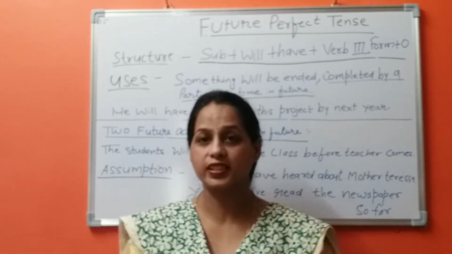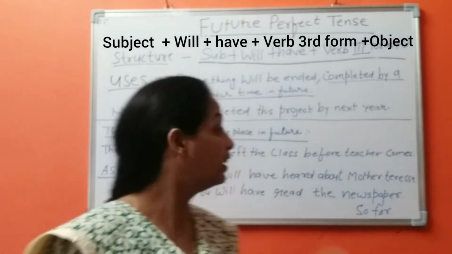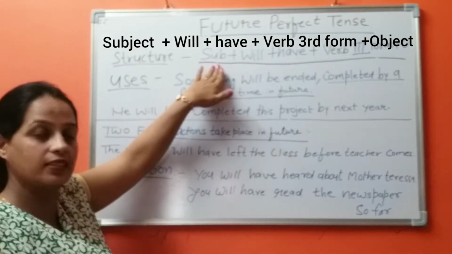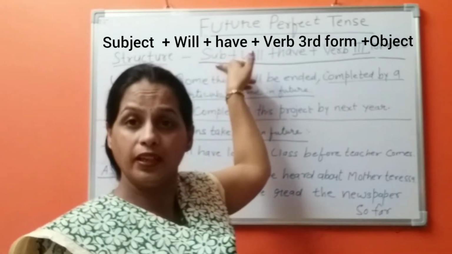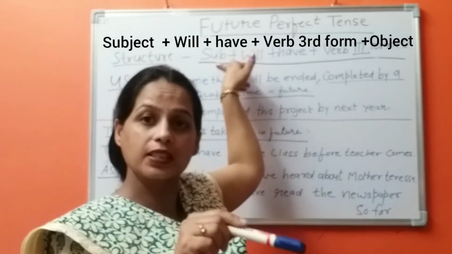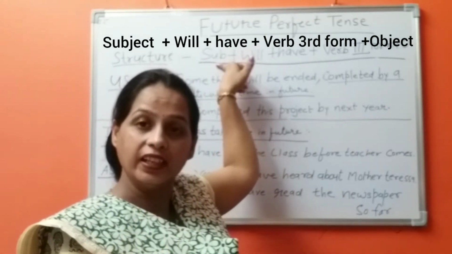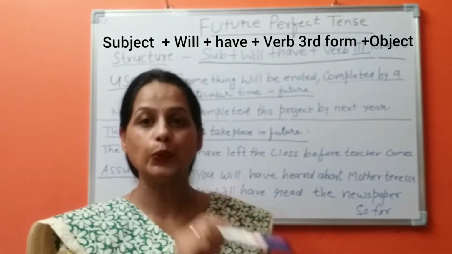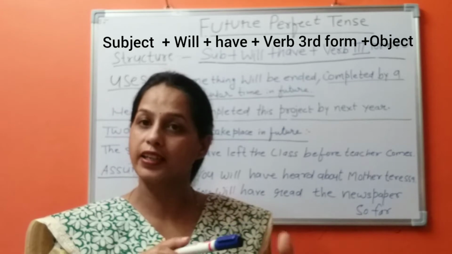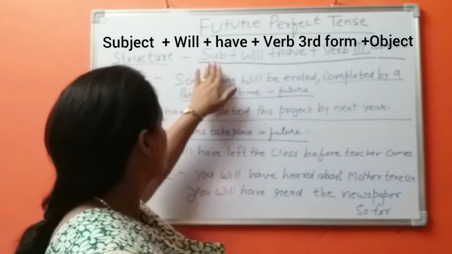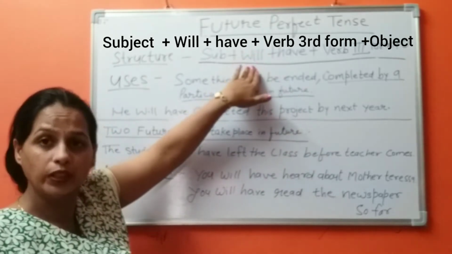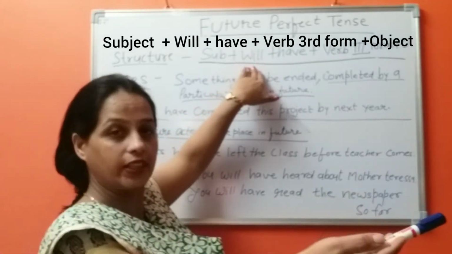Let's see the structure, how to make a sentence. First, in the structure, we use a subject. Subject, in English grammar, what is a subject? The person who is doing the action is called the subject. Like I, we, you, they, he, she, it, any name. After the subject, we use will, which always denotes the future activity.